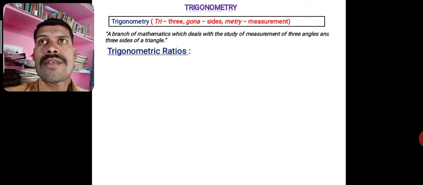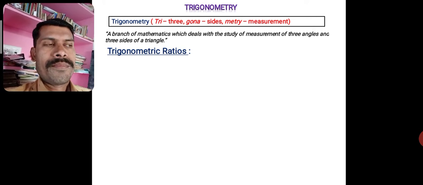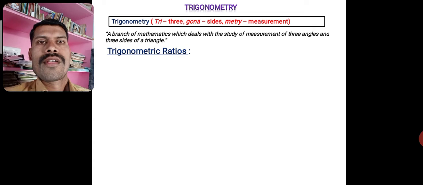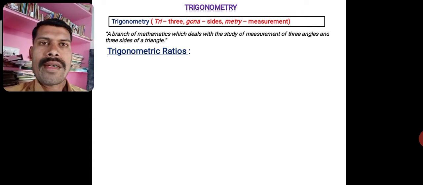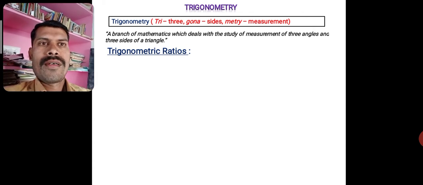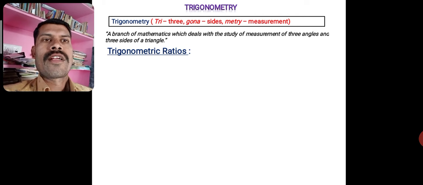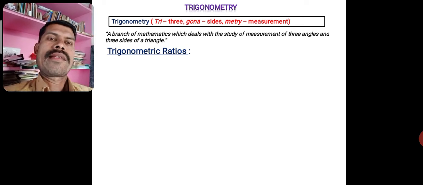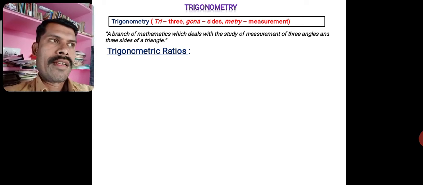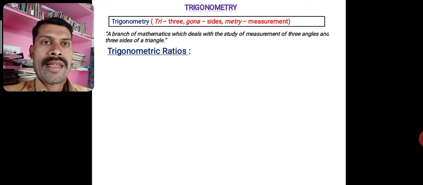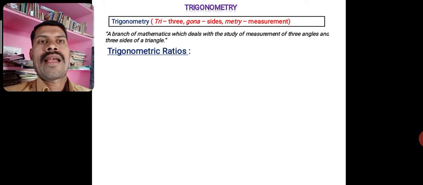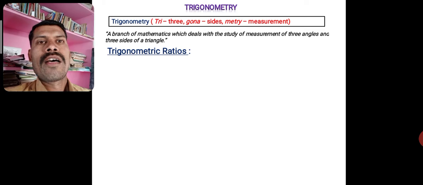Similarly, if we take the reciprocal of those ratios, we get the other three ratios. Those are called trigonometric ratios. So trigonometric ratios are basically the ratios of the sides of the right angle triangle taken in order.